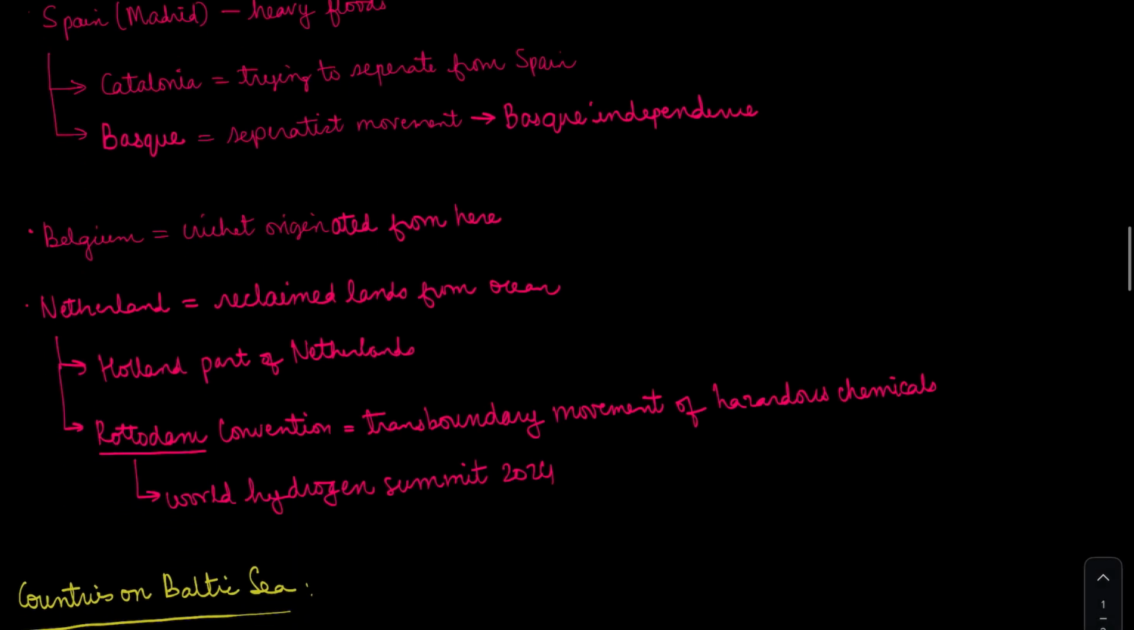Then we have the country of Belgium. Belgium is famous for Belgian trophies also, but cricket originated from here. Then Netherlands. Netherlands is in news because it has two important parts which are in use. First is the Holland part of the Netherlands, and also the Netherlands is a landmass which is reclaimed from the ocean. So these lands are basically reclaimed from the ocean. So the Holland port of Netherlands is in news.